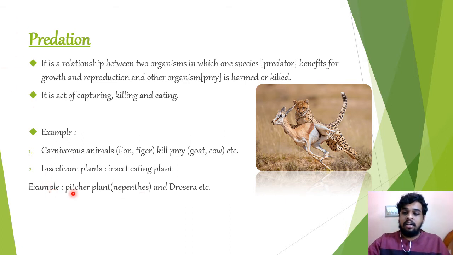Insectivorous plants grow in marshy areas in nitrogen deficient soil. They fulfill their requirement of nitrogen by killing and eating insects.